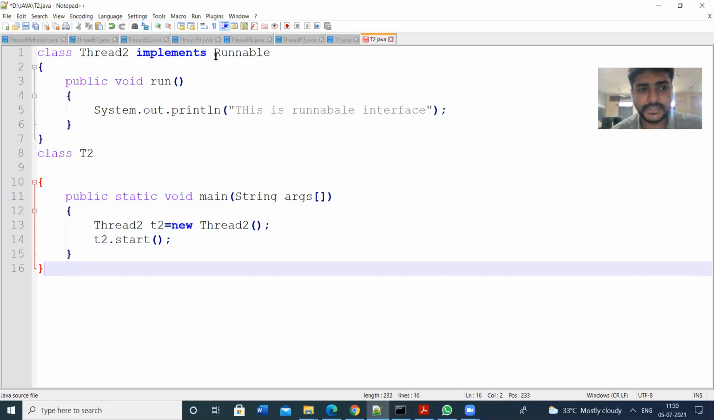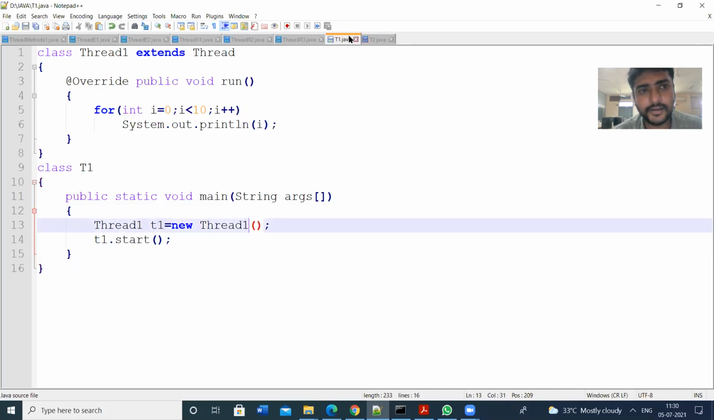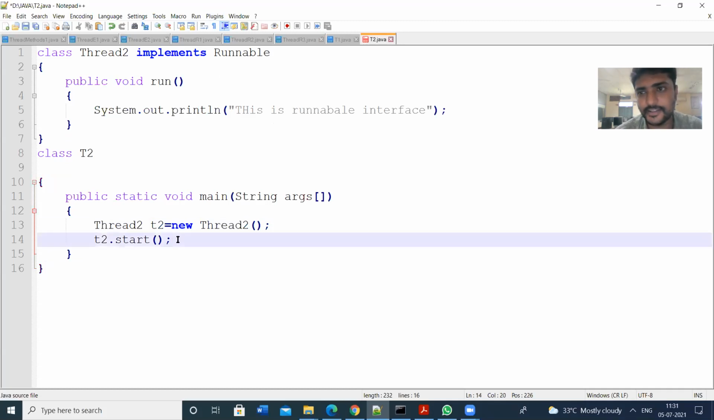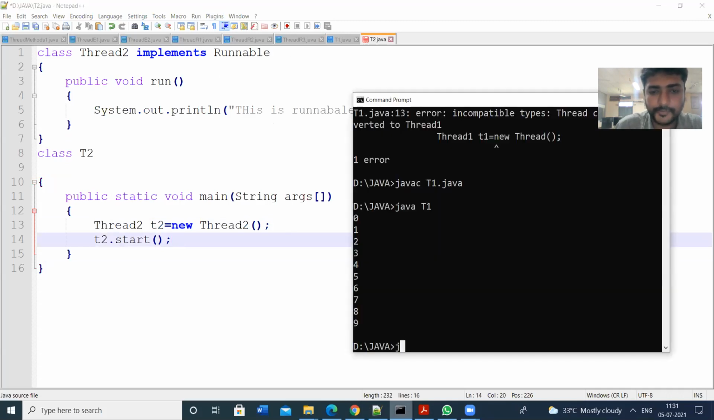The difference is that here it is implements Runnable, and there it was extends Thread. There we use the Thread class, here we are using the Runnable interface. So let us run this program. I think it should get some errors. Let us save this one.